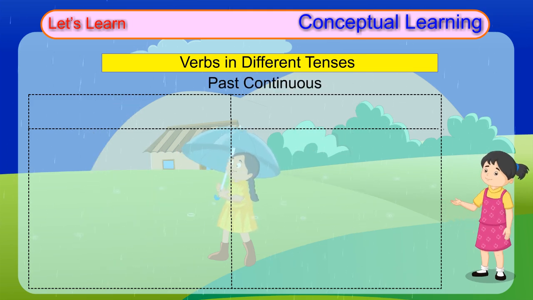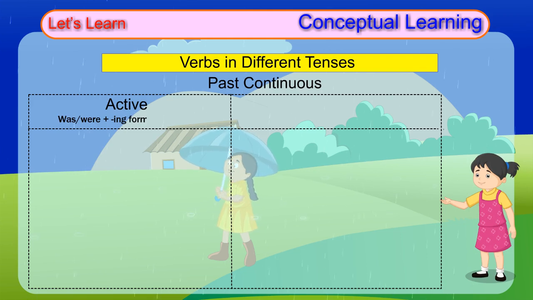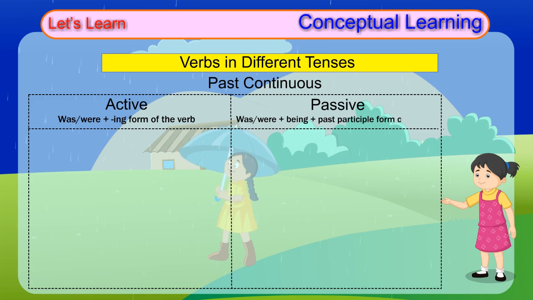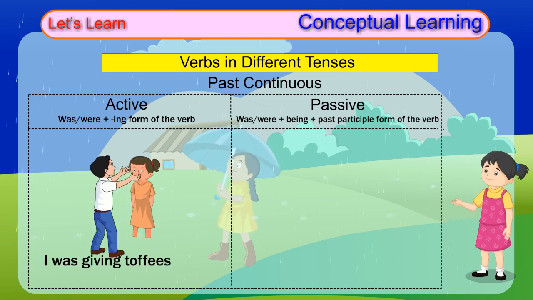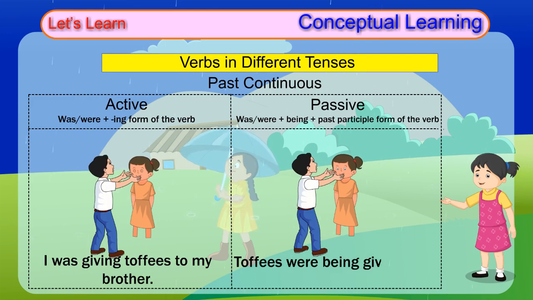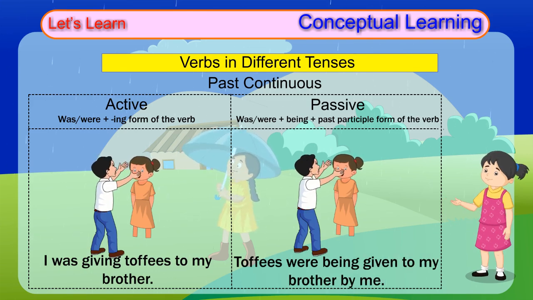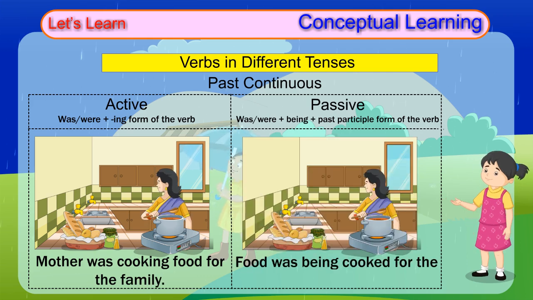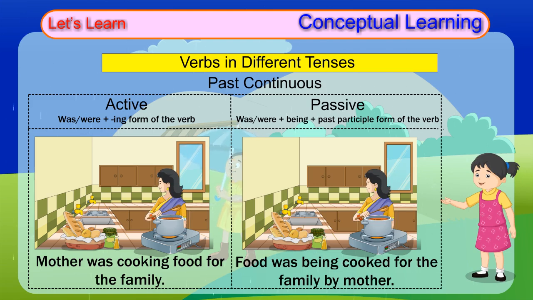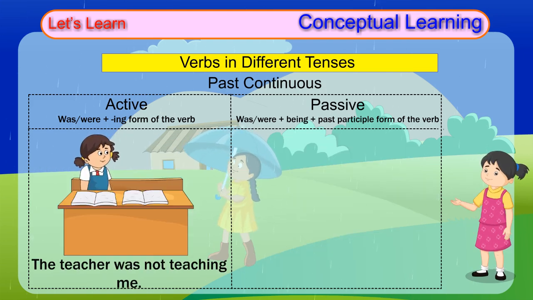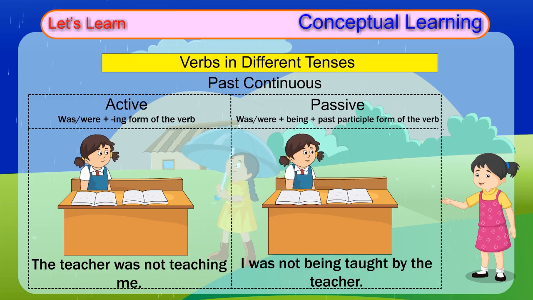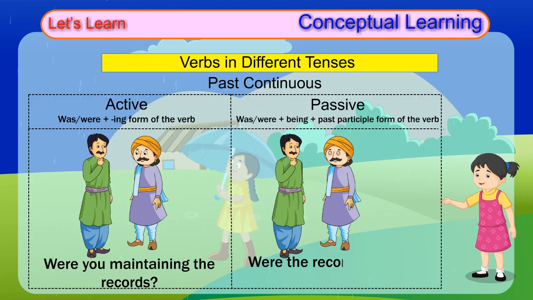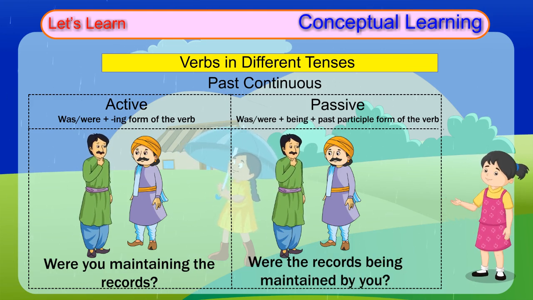Past continuous. Active: was, were plus ing form of the verb. Passive: was, were plus being plus past participle form of the verb. I was giving toffees to my brother. Toffees were being given to my brother by me. Mother was cooking food for the family. Food was being cooked for the family by mother. The teacher was not teaching me. I was not being taught by the teacher. Were you maintaining the records? Were the records being maintained by you?